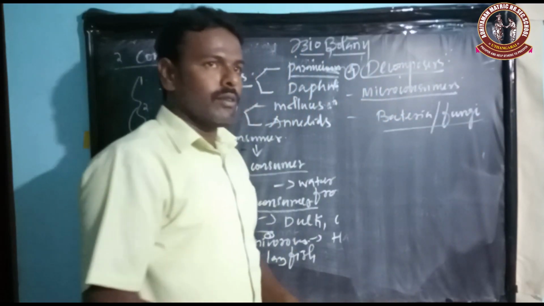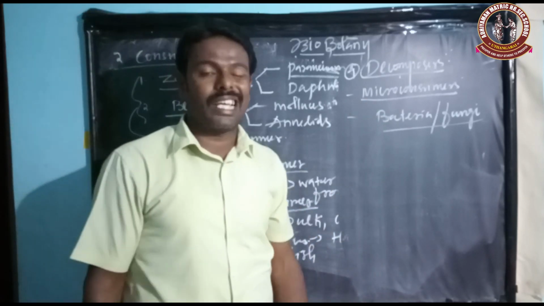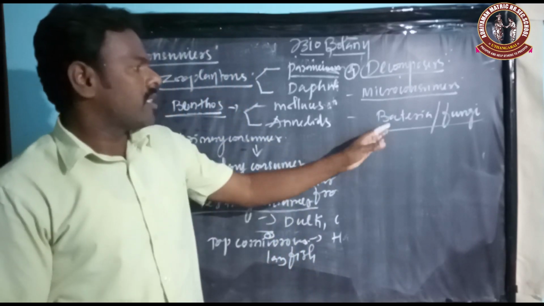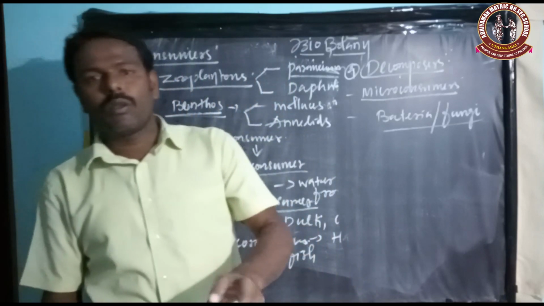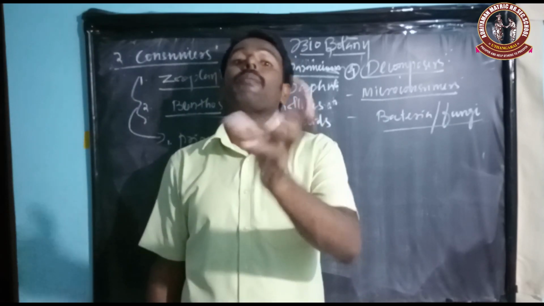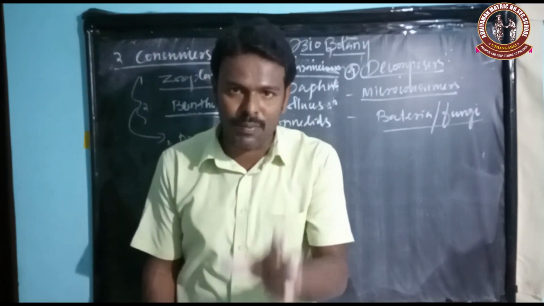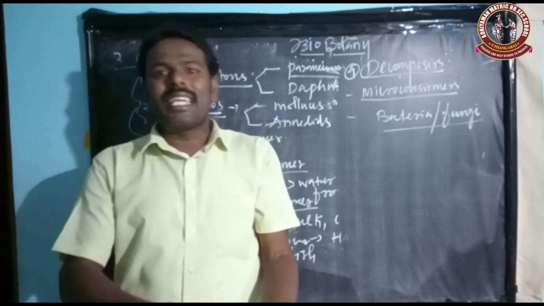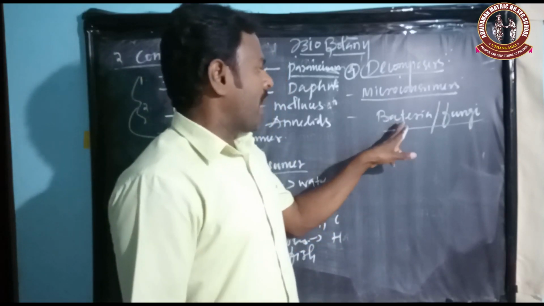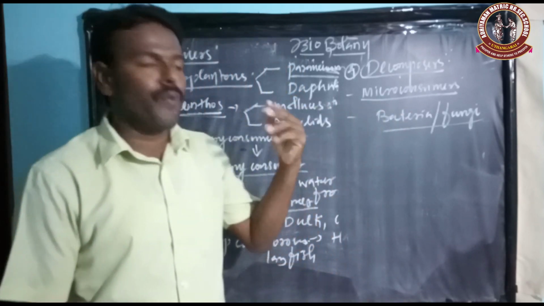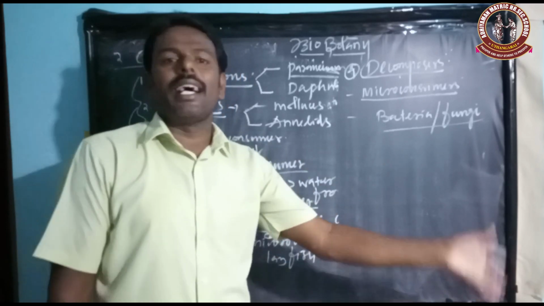Generally you have seen in previous classes and lower class levels that bacteria and fungi are natural scavengers, because these two microorganisms help the detritus particles break down to form simple organic matter, which is the decomposition process. After the decomposition process, the minerals re-enter the soil or the earth. So finally, the organic substance and inorganic substance again reach the soil.